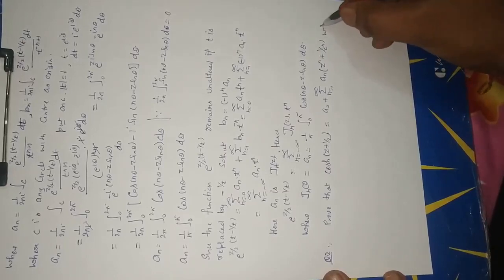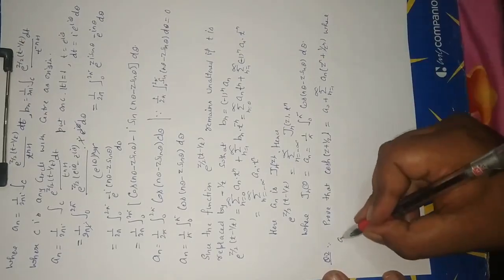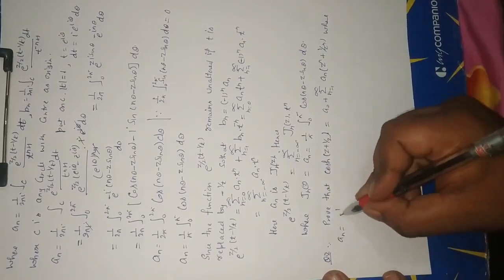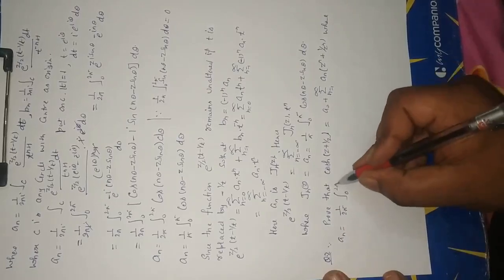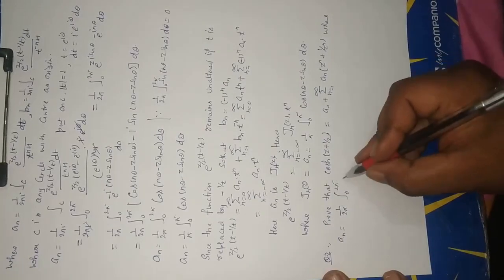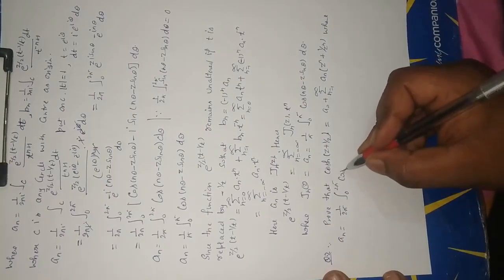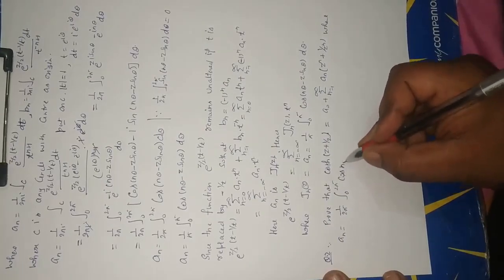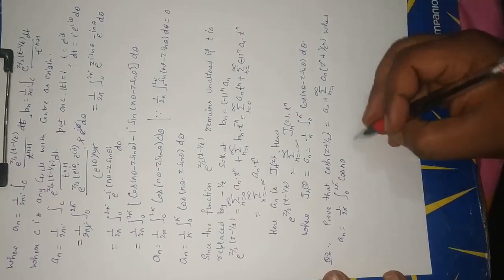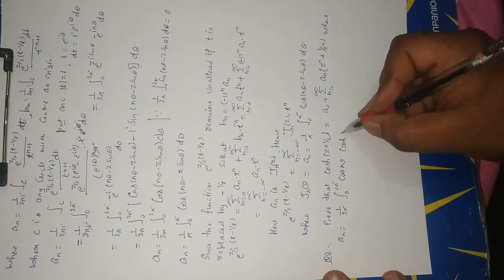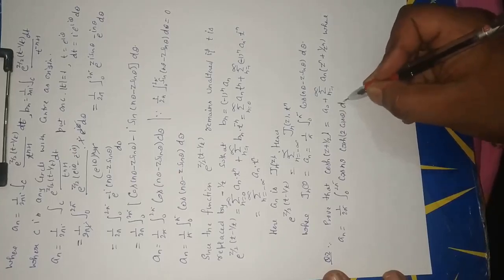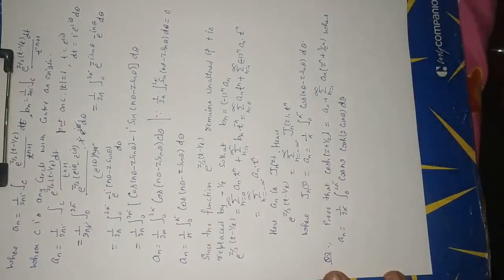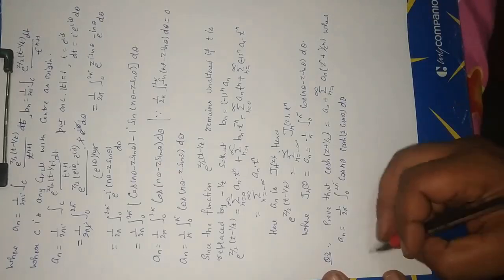We have an is equal to 1 upon 2 pi, integral limit 0 to 2 pi, cos n theta cosh(2 cos theta) d theta. Now prove the problem.